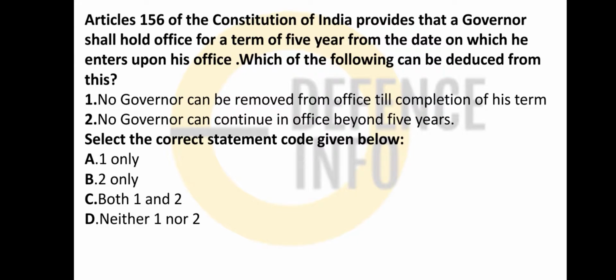Article 156 of the Indian Constitution provides that the governor shall hold office for a term of 5 years from the date on which he enters upon his office. Which one of the following cannot be deduced from this? See, no governor can be removed from office till the completion of his term. No, he is appointed, and it is deemed that he will be appointed for 5 years, but in between he can be removed or transferred to another state as well. No governor can continue beyond 5 years. They can continue if the next governor has not been appointed. So which option is correct? Neither one nor two.